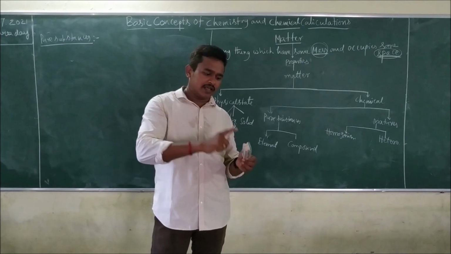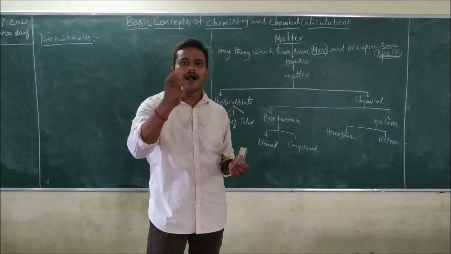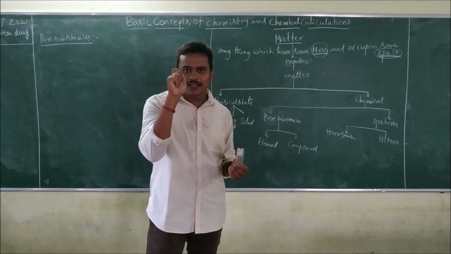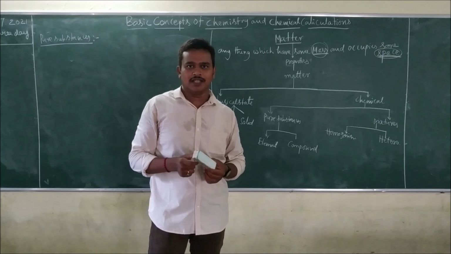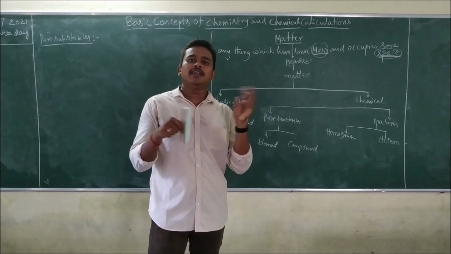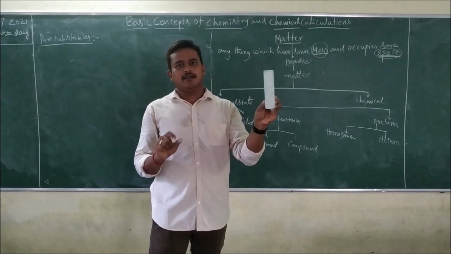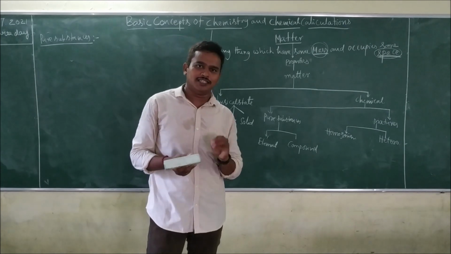I am peeling it out from this, and that is also copper. However many times I break this, small particles come, and all particles are copper particles only. All the atoms are copper atoms only. All the particles which combinedly form this metal, this substance, have similar nature.